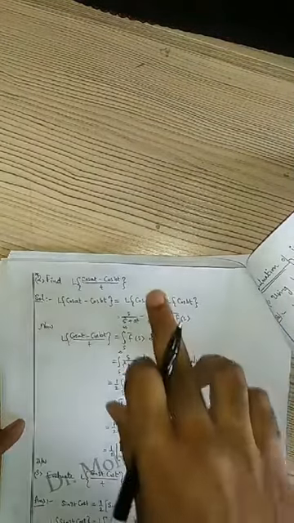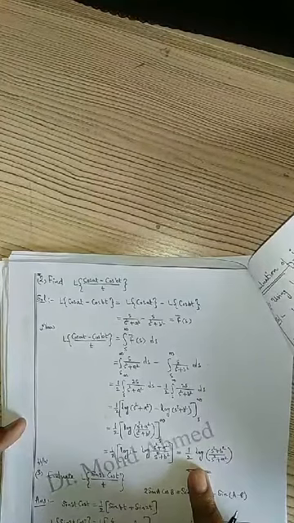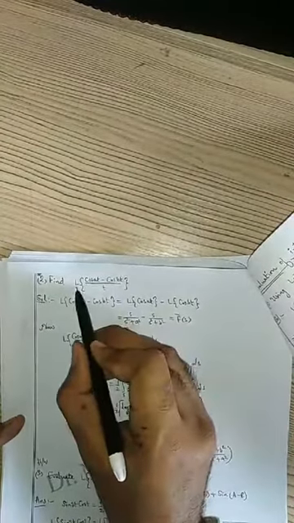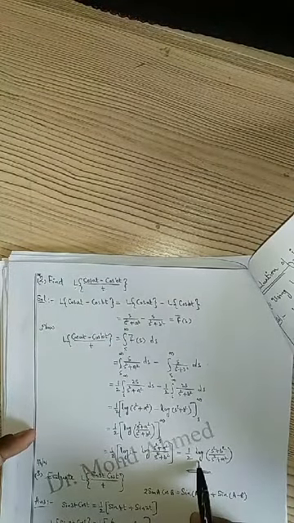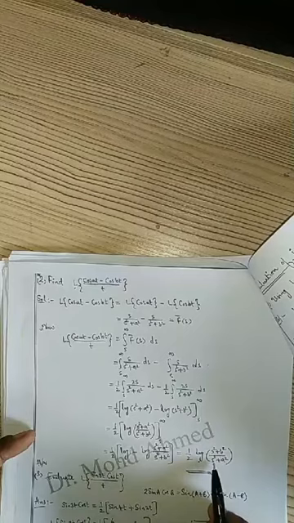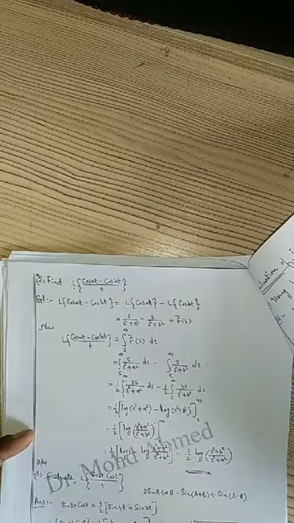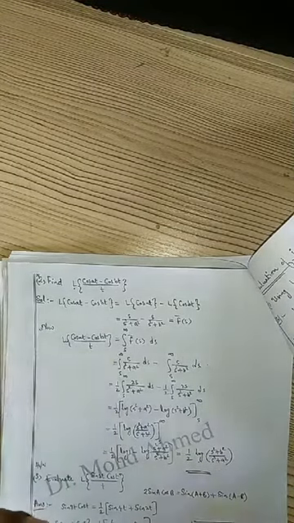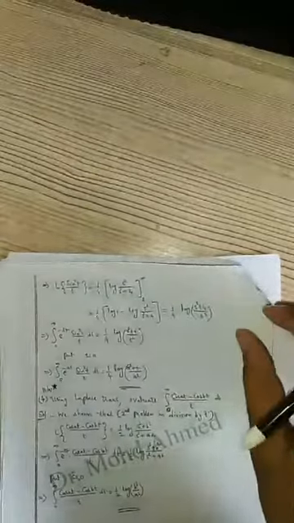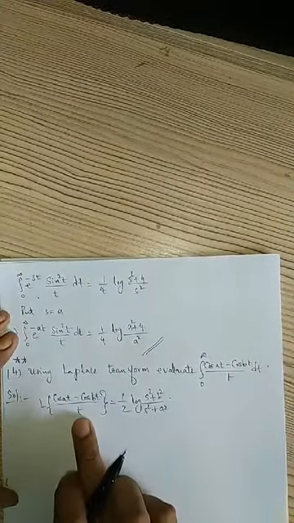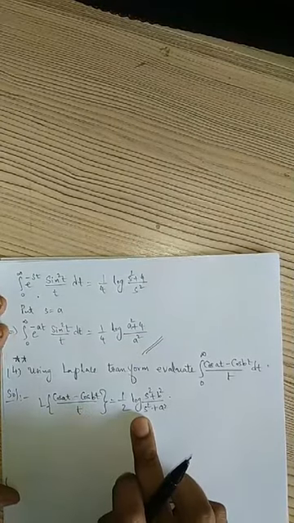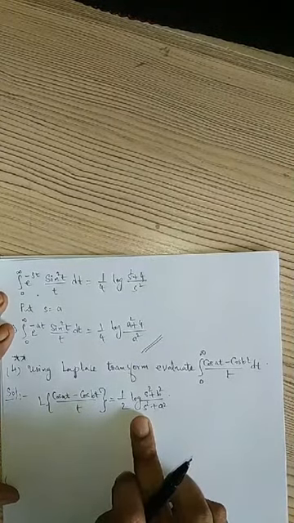See, in the exam, first you have to evaluate the Laplace transform of cos at minus cos bt by t, and you have to show that the result of this is given by 1 by 2 log of s square plus b square by s square plus a square. Now since we have evaluated it just now, I am using the result as it is. Laplace transform of cos at minus cos bt by t is given by this. See, in the exam you have to do this, right?